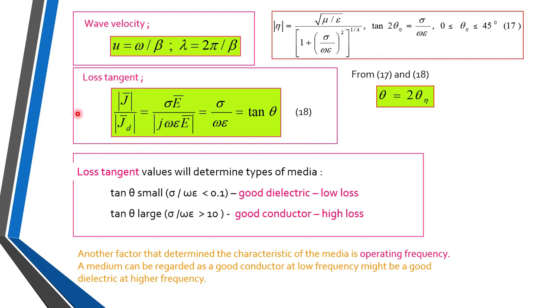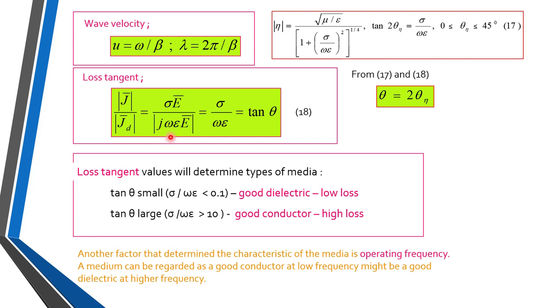Again, the loss tangent can be calculated from the conduction current density and displacement current density, and this tan theta is also called the ratio of conduction current and displacement current density. So JC bar divided by JD bar, but JC bar is equal to sigma into E bar, and JD bar is equal to D bar dot, that we have derived in Maxwell's equation.